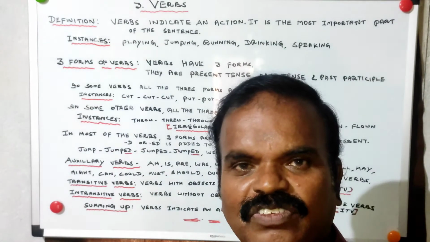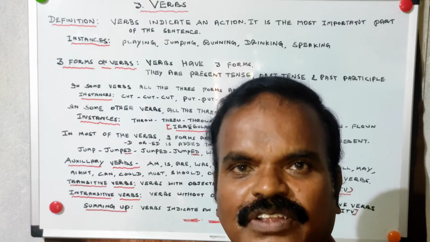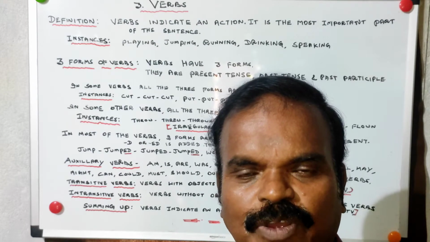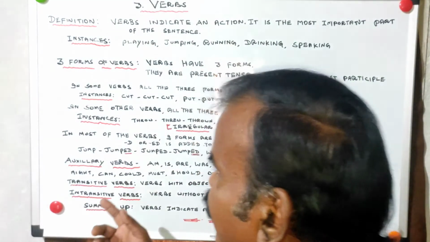So we call them irregular verbs. What are irregular verbs? All the three forms are dissimilar. All the three forms are different. Let us go to the next category.